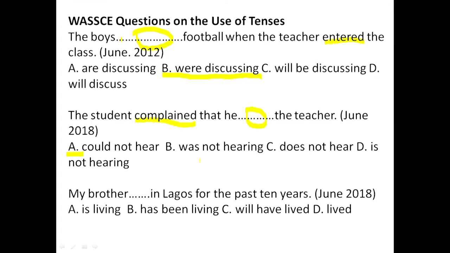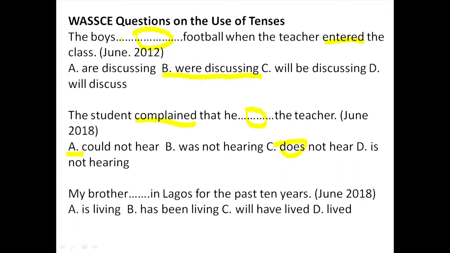I was watching TV when he came in. The idea of coming in interrupts a long action, in this case, was watching. So those are the three circumstances in which we use the past progressive. So the idea we find here does not correspond to what B gives us. So B is out. And C does not fit here. This one refers to the past tense, and here we have something to do with the present tense, out of the case. And D, is not hearing, no. So our answer is: the student complained that he could not hear the teacher. That's it.